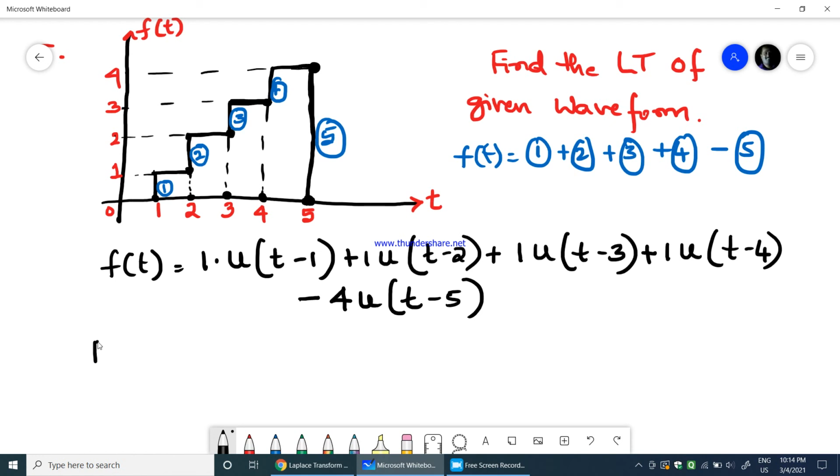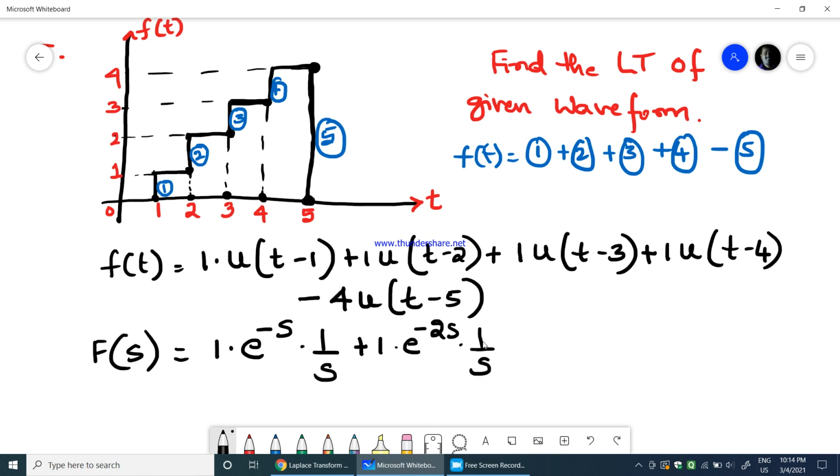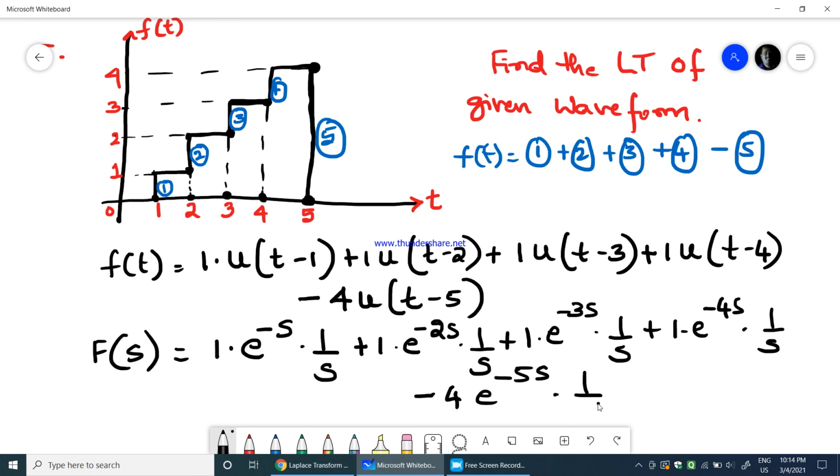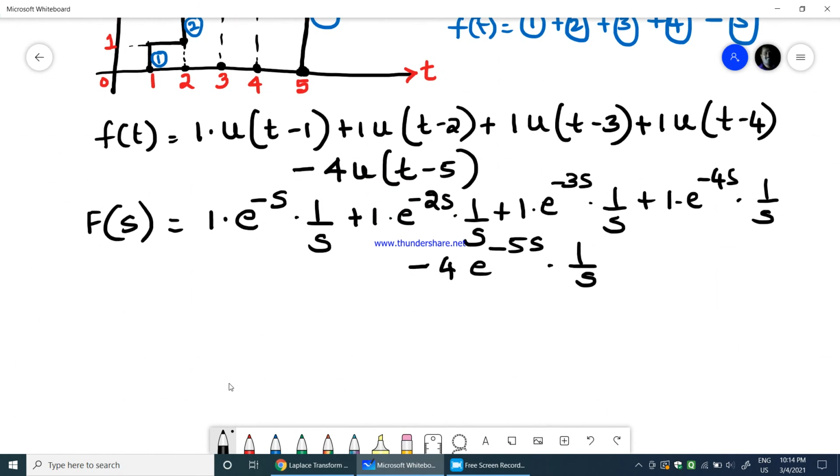So now f of s, the Laplace of this particular function, would be equal to 1 into e power minus s into 1 over s, because time is 1 here, plus 1 into e power minus 2s into 1 over s, plus 1 into e power minus 3s into 1 over s, plus 1 into e power minus 4s into 1 over s, minus 4 into e power minus 5s into 1 over s. All this e power because of delay is what we see.